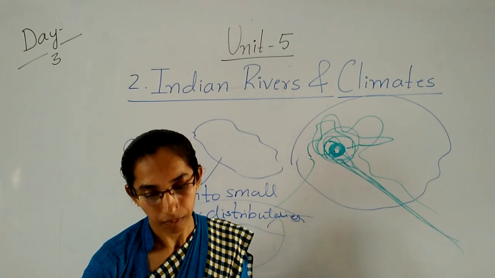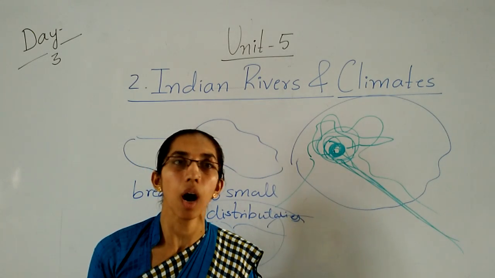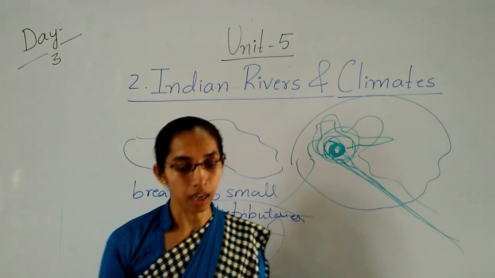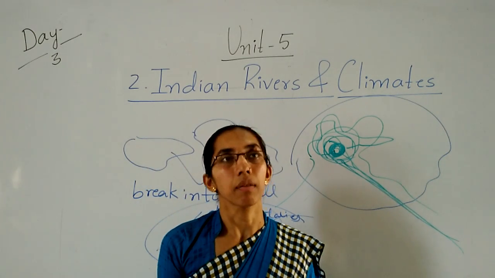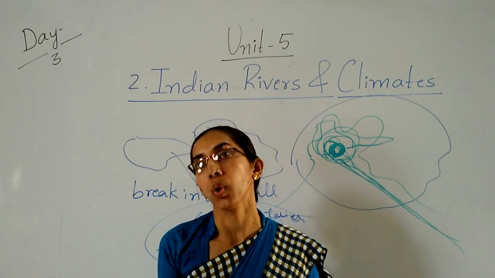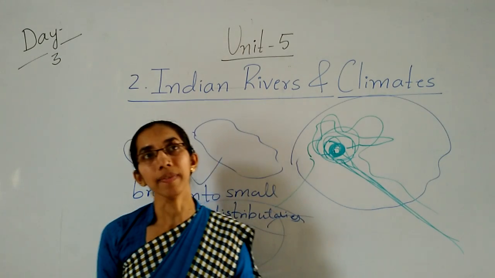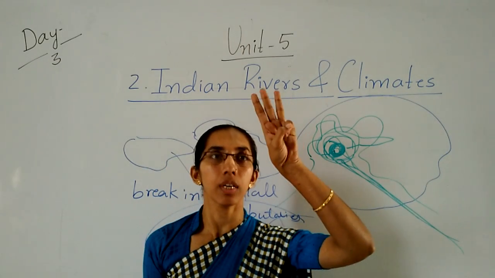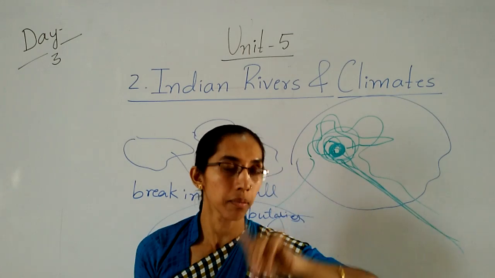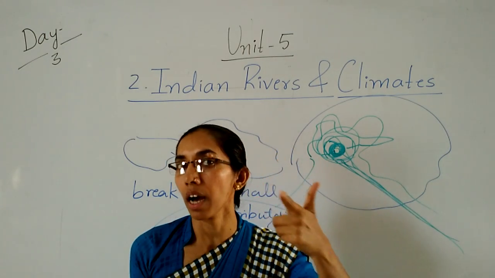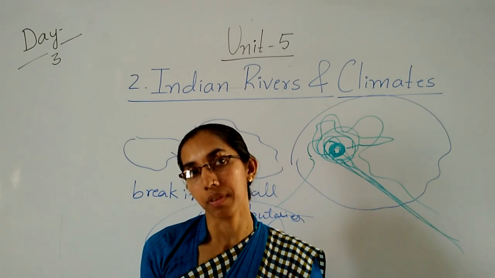Okay children? The snow-fed rivers of the Himalayas are perennial, meaning continuously flowing. In that there are three major rivers. Name them children. The Indus, Ganga and Brahmaputra.